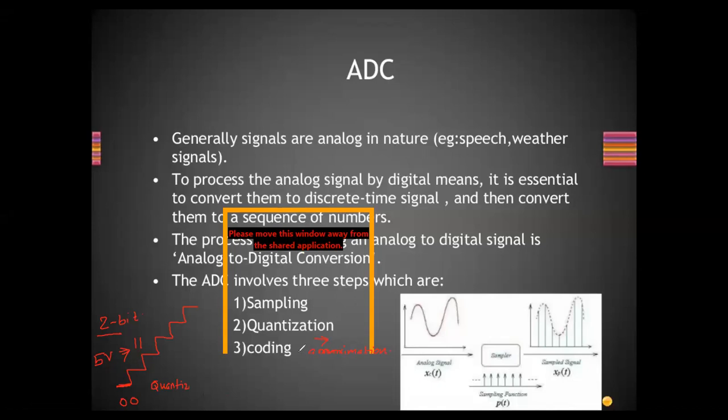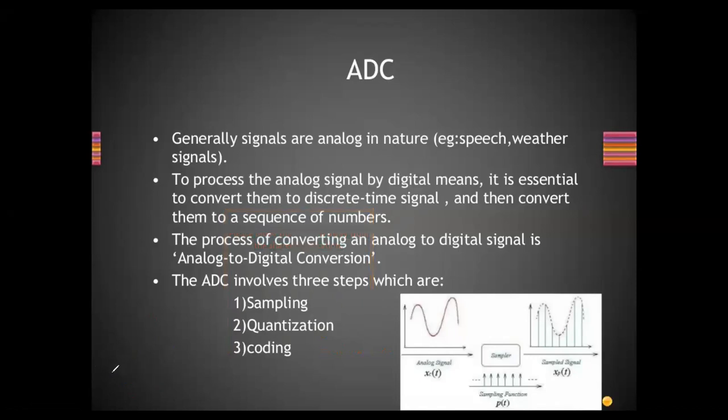So the next part is coding. Coding is once the signal is sampled, you have the values of the signal, right? Now coding is nothing but assigning binary values to each sample. Suppose I'm using a 3-bit encoding mechanism, then the minimum signal will be represented by 000 and the maximum signal by 111. Are you getting this point?